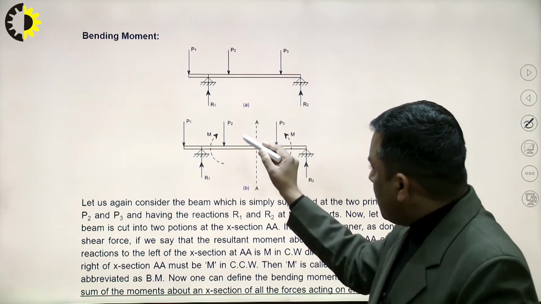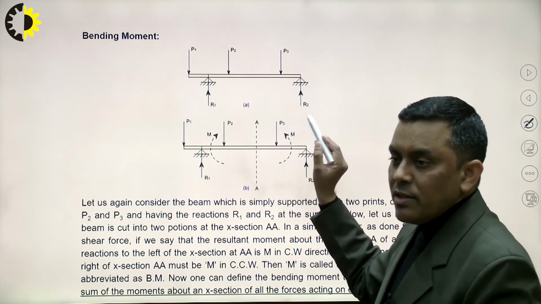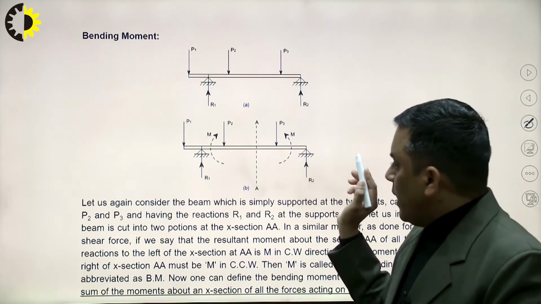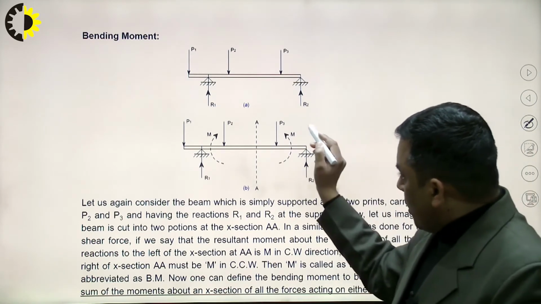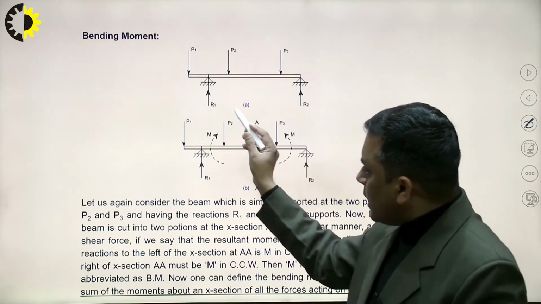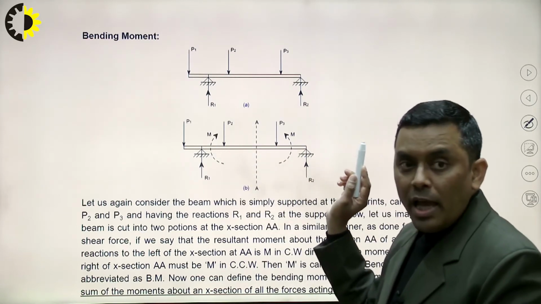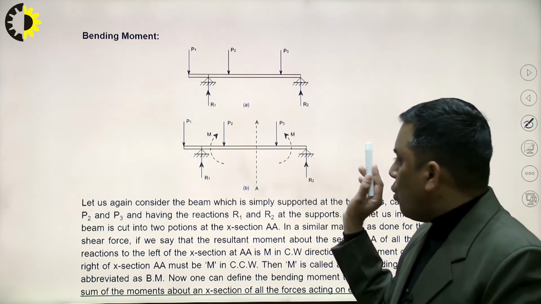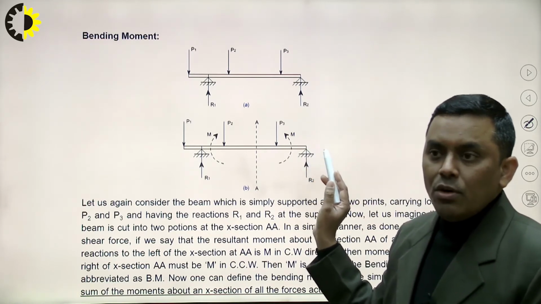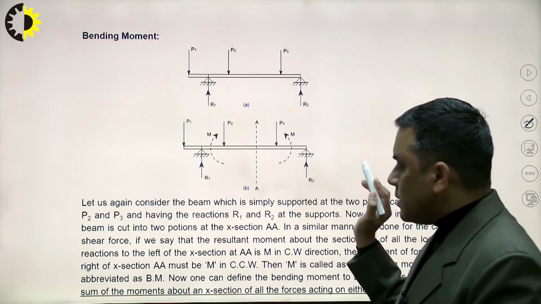What will be the bending moment at section AA? The bending moment is that moment which causes bending, and mathematically it is equal to the algebraic sum of all the moments due to various forces on either side of the section plane.